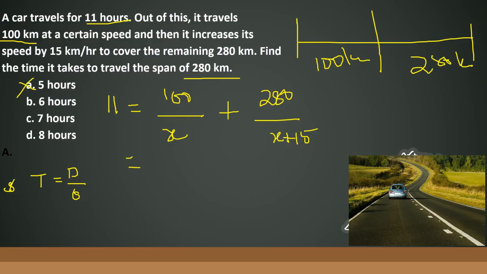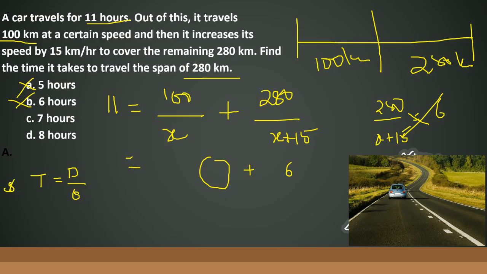See, I write here, 280 divided by x plus 15 can never be 6. That's not going to be a whole number. And also, if this is 6, I have to have 5, so only then I'll get 11. If I take 100 by x as 5, then x has to take the value of 20. So if x is 20, 20 plus 15 is 35. So this is no way possible. So I cannot have 6 also as my answer.